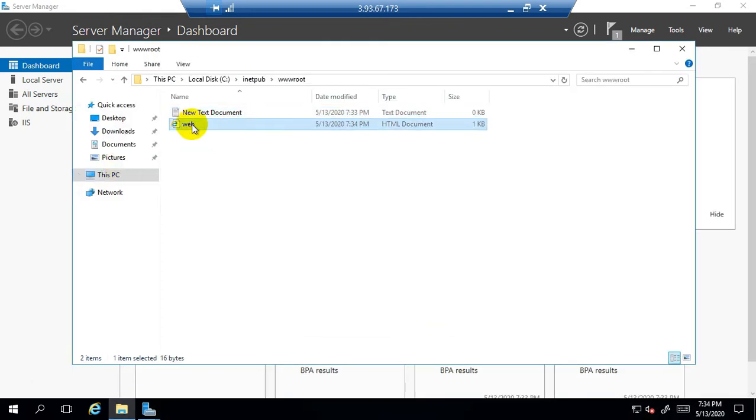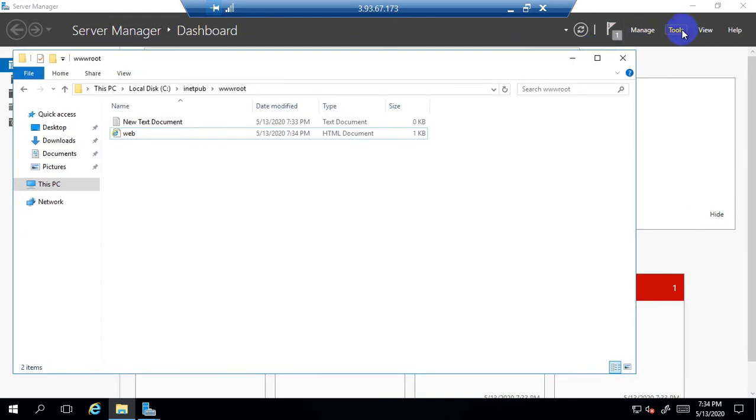Now you can see here the web page with the name web has been created successfully, and the icon is showing the Internet Explorer icon, and the type is HTML document. So now the web page has been created for testing purposes. Now we will publish this web page on the IIS server.